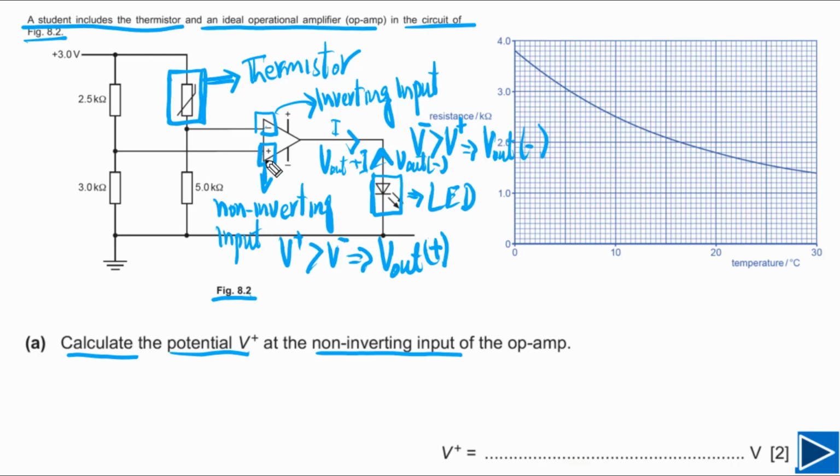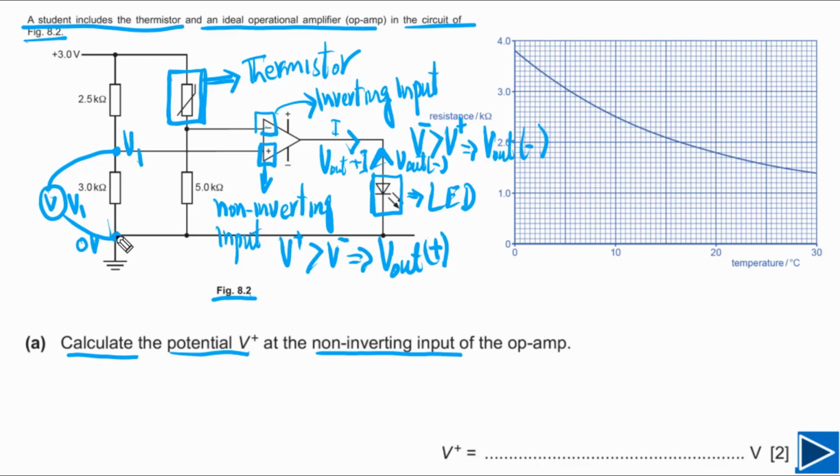Now let's find the value of the potential at the non-inverting input. If you look at this point, the potential at this point is equal to 0 volts. If I connect a voltmeter across this resistor, between these 2 points, let's say the reading on the voltmeter is V1, and that is the potential at this point.